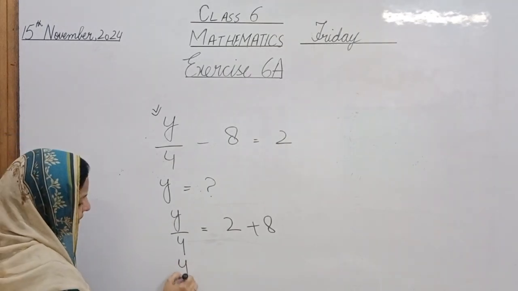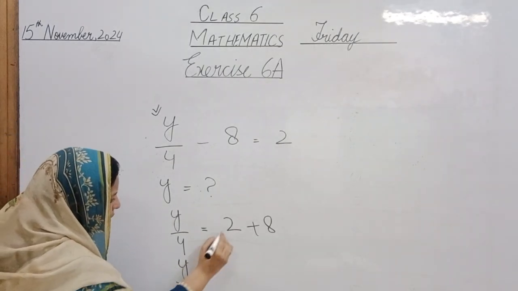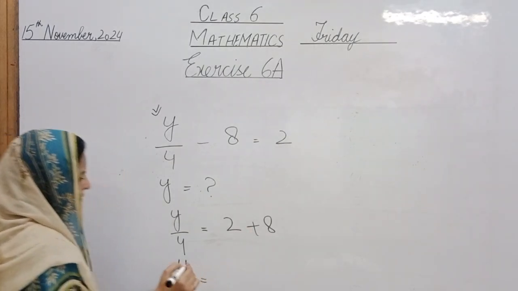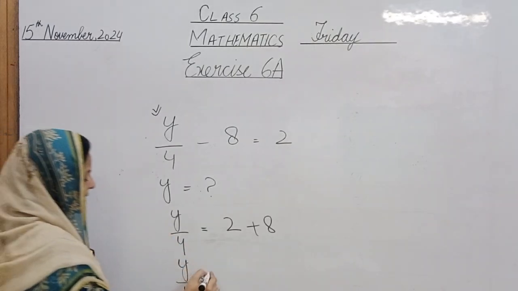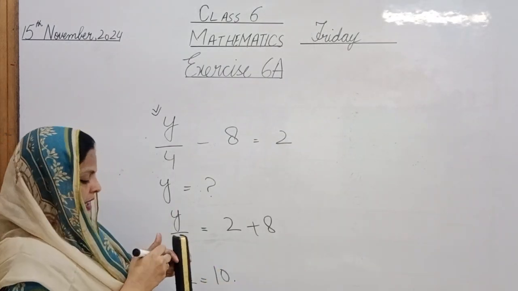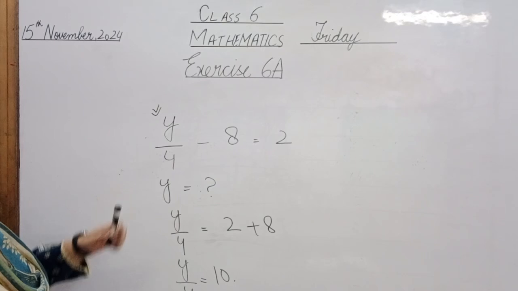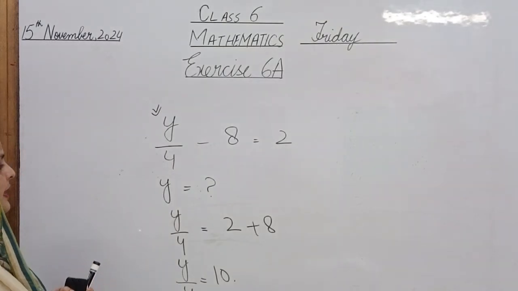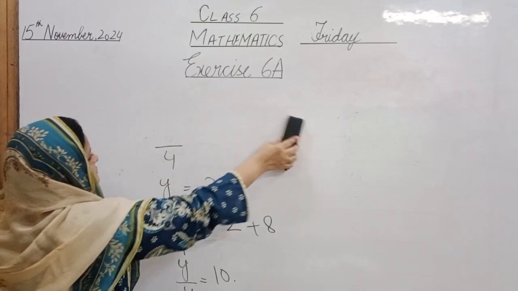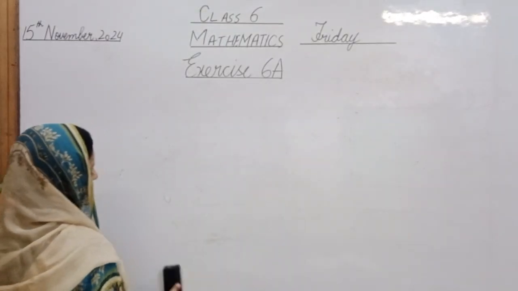Now what is the answer here? y over 4 is equal to 2 plus 8. Yes, 2 plus 8, 10. Do it mentally. आपको कैलकुलेटर की जरूरत नहीं होनी चाहिए. You have to solve it quickly. Okay? y over 4 is equal to 10. Now we'll continue again.